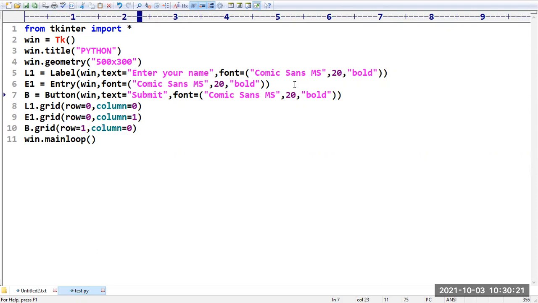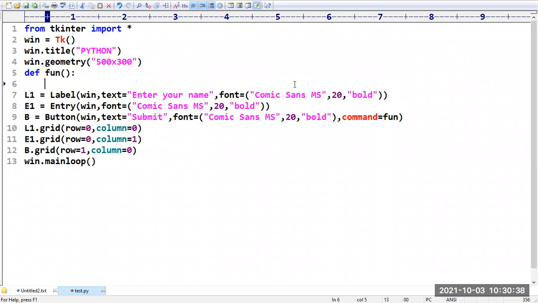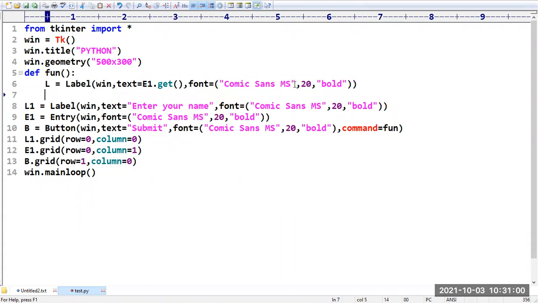So now if you click this button, I want to execute some command. What is that command? It is nothing but a function, fun. So I have to define a function called fun. Whenever you press the submit button, I want to get the details. So create a label for the window. And what is the text? You have created one entry, right? From that, whatever data is entered by the user, please take that.